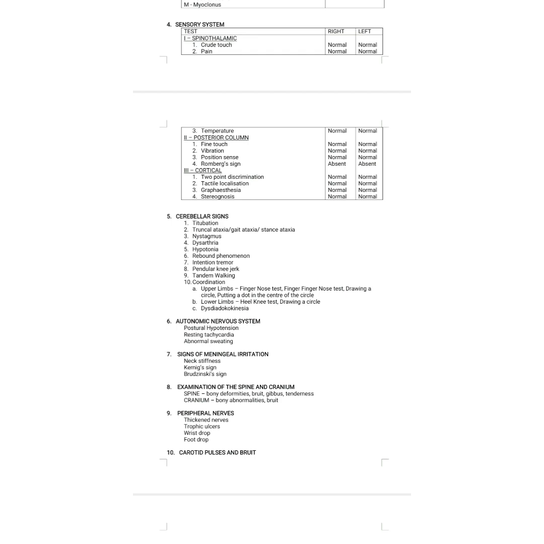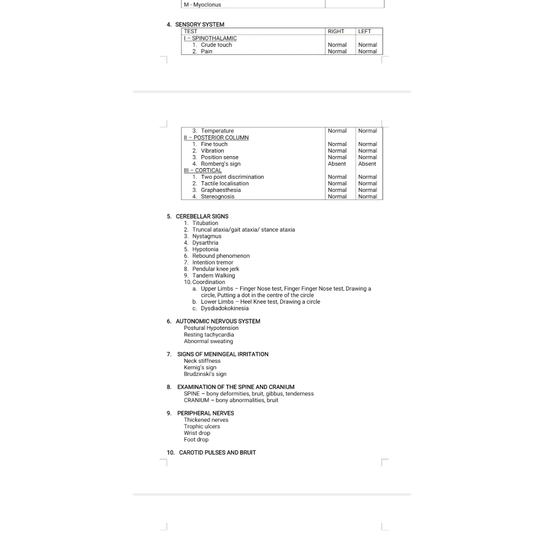And PTR: P is the pendular knee jerk. If you do the knee jerk reflex, the patient will have a to and fro movement of the lower limb. This should occur three times. So this is about the pendular knee jerk. And then T is titubation, which is head nodding. And then R is the rebound phenomenon. So these are all the cerebellar dysfunctions, and you need to test for coordination.